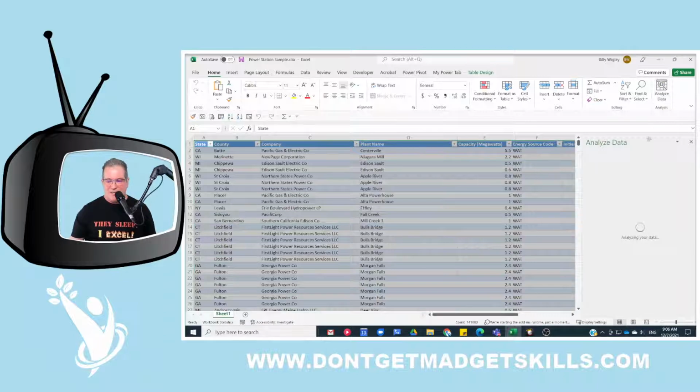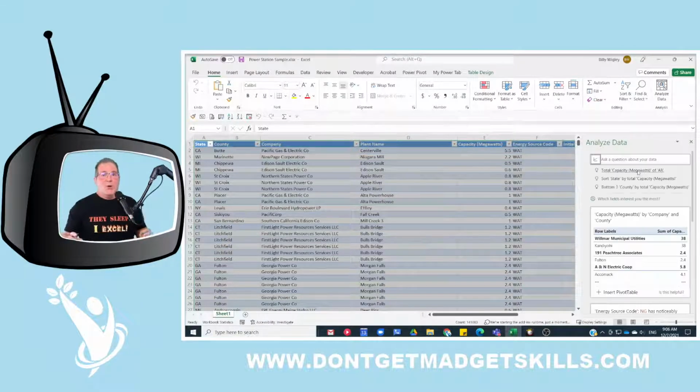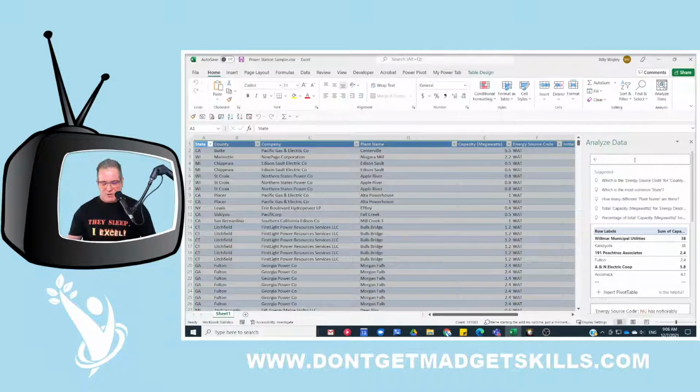Let's click on Analyze Data again. And let's just ask it a question. So part of analyzing data is understanding how to answer questions that you're being asked. So typically you get a bunch of data and your boss, or even maybe you, want to know something about this data. So you have to be really careful about how you ask this question. The way you ask this question is going to ensure that you get the right results.